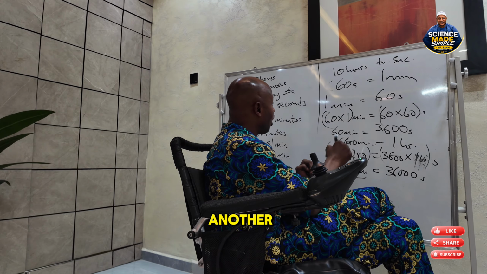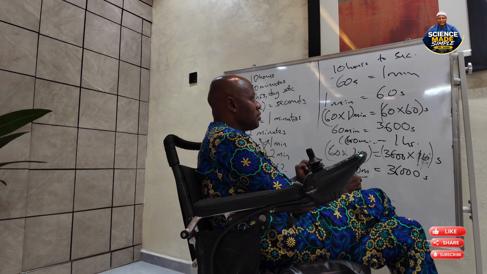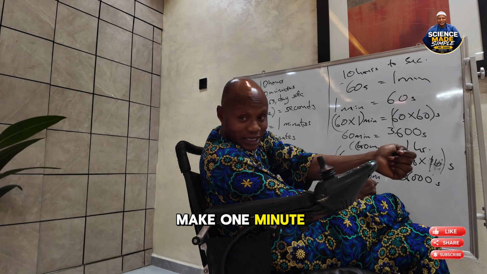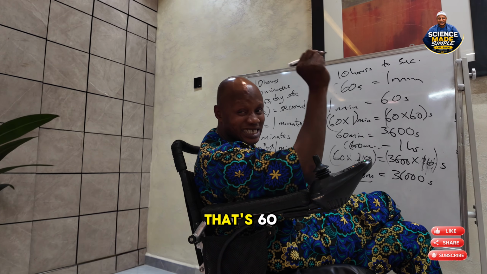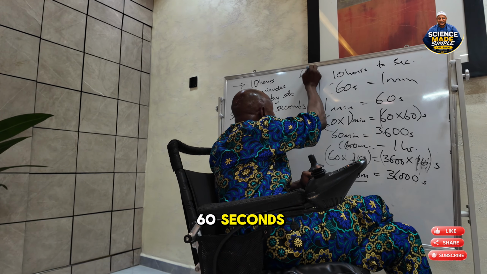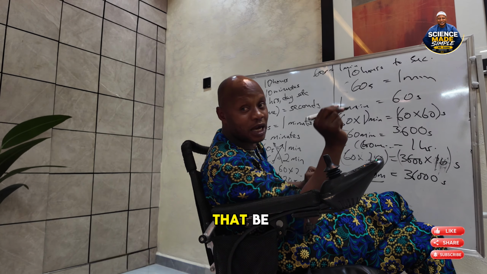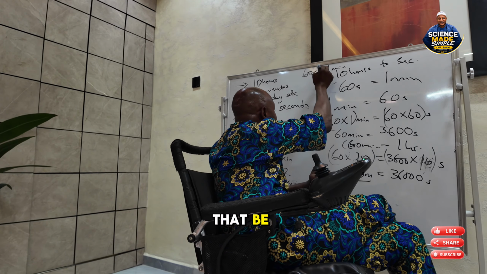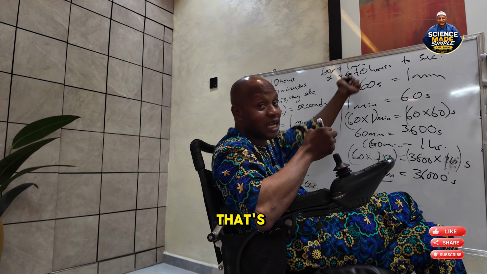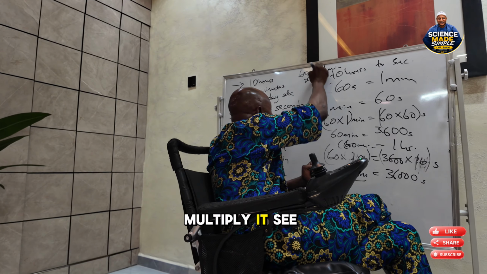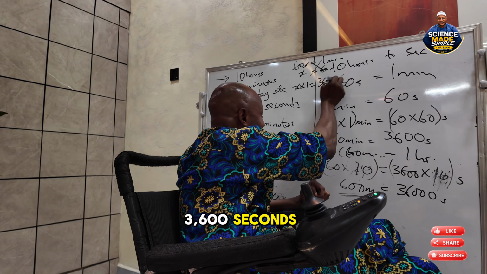Another way, we can simply say that 60 seconds make 1 minute. How many seconds make 1 hour? That's 60 minutes, because 60 seconds make 1 minute. For 1 hour, that's 60 minutes. You can cross multiply: x times 1 is equal to 3,600 seconds.